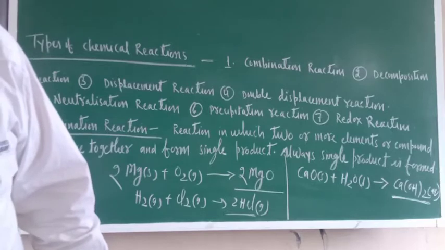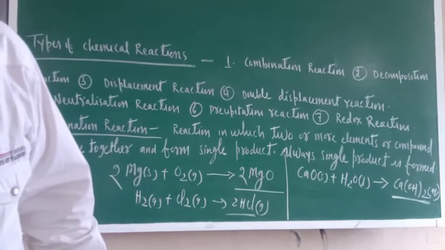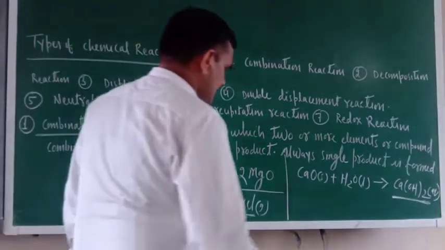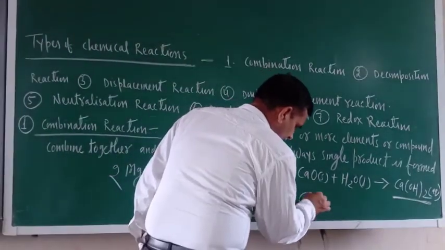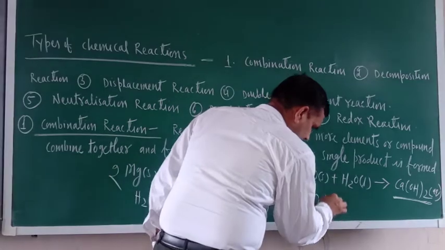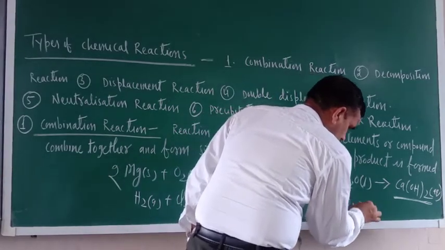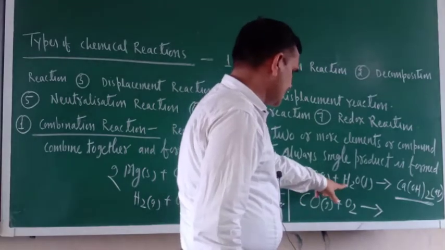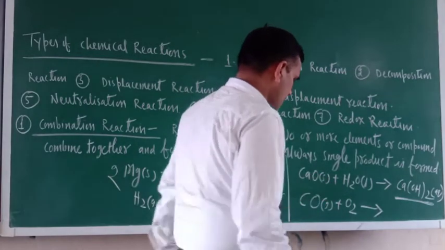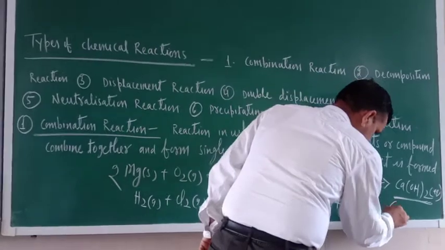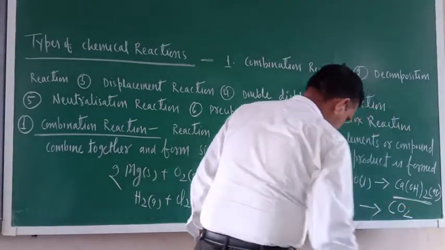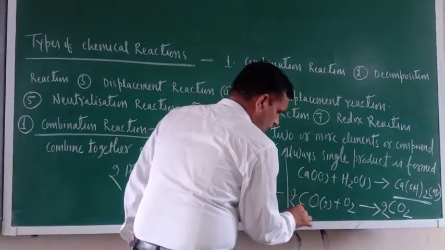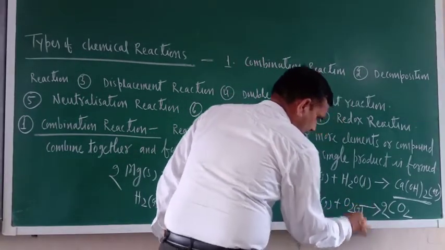Okay, many are there, isn't it? So just try to understand. Suppose this one: CO gas, carbon monoxide, plus O2. This reaction is balanced, no issue. Now here CO2, write down here 2, write down here 2. This is also G, gas.